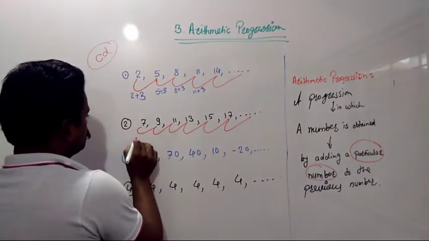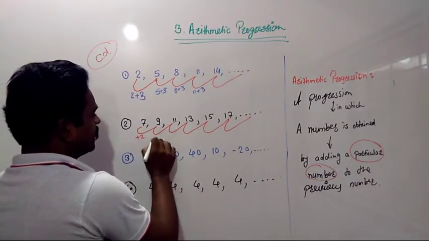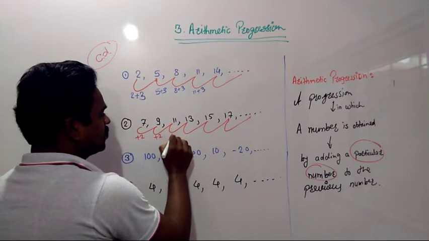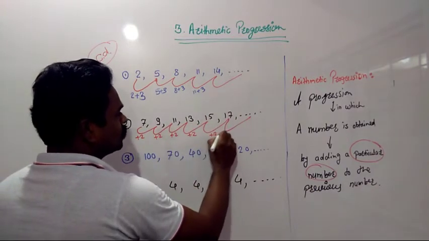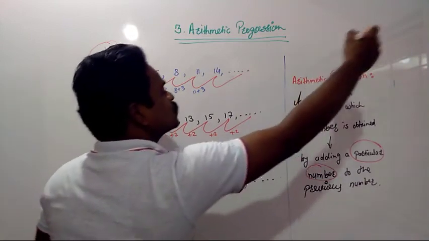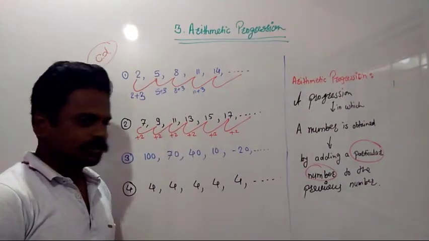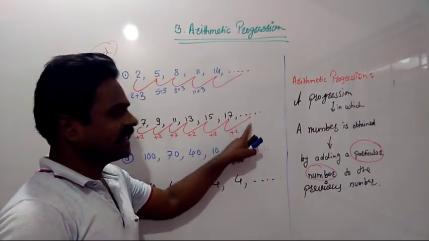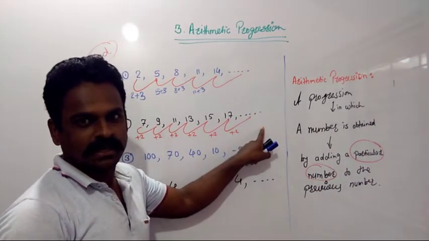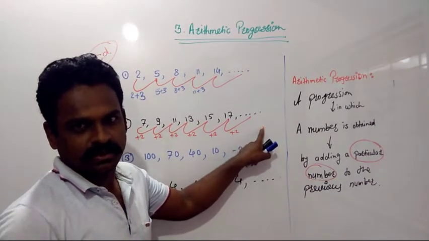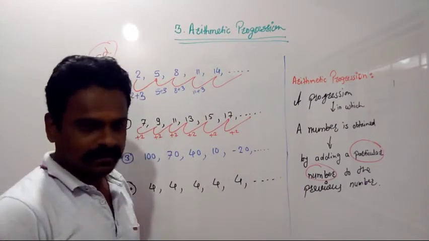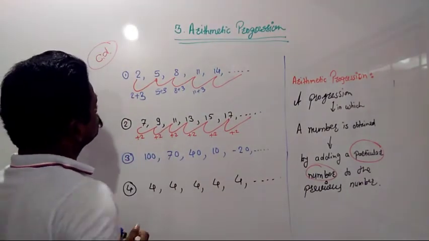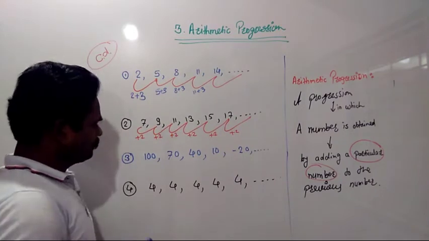It's 2. So this is plus 2, here again plus 2, and so on. So 17 plus 2 is 19, 19 plus 2 is what? 21, 21 plus 2 is 23, 23 plus 2 is 25, and so on. Okay, fine. So this is the second one.